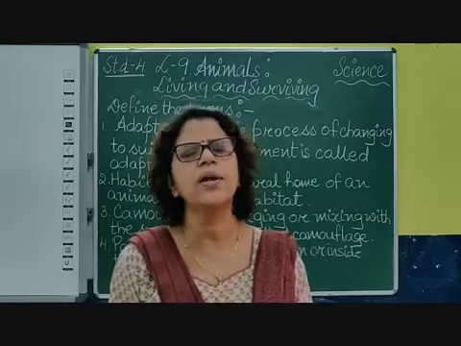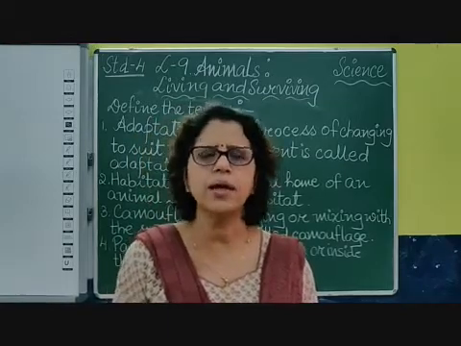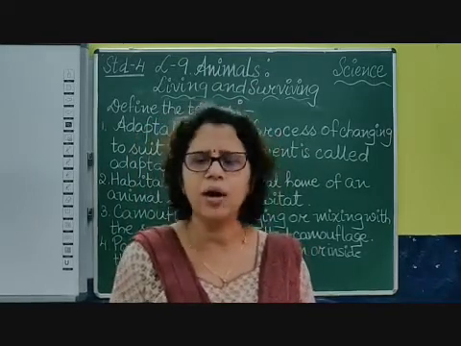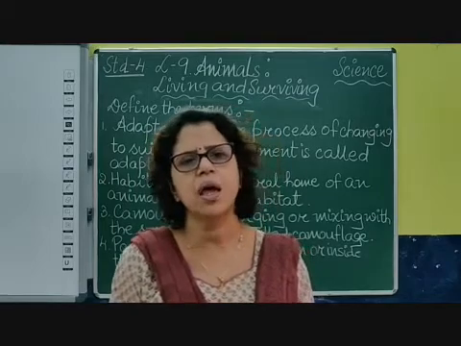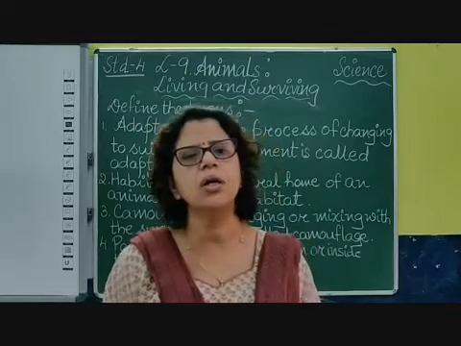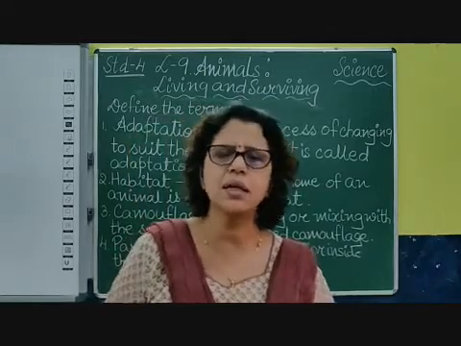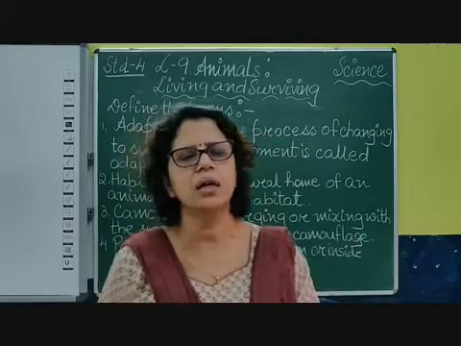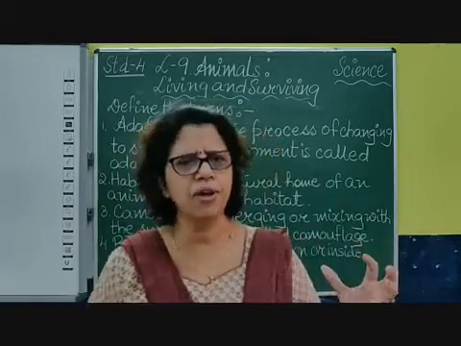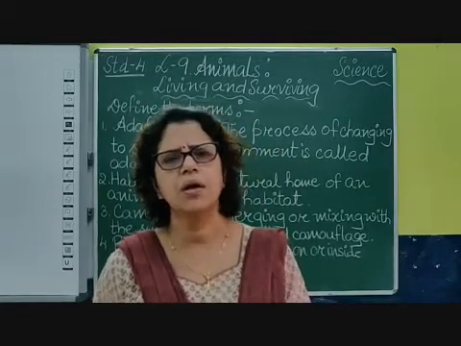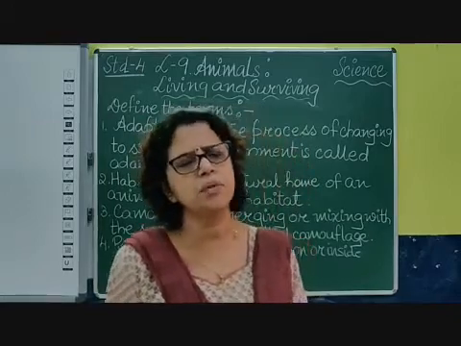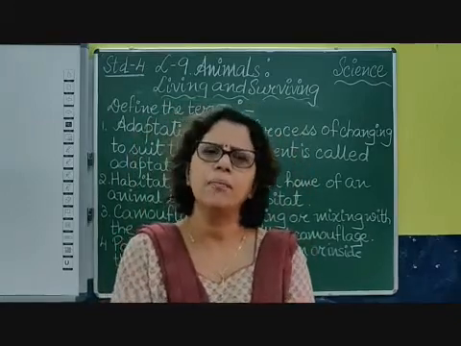Okay, so in this way we have studied some very new and interesting things in this chapter: how the terrestrial animals have strong and long legs. Aquatic animals have fins to move in the water. Amphibians, like the toad has the gill and the frog has the lungs to breathe. Then the arboreal animals have very strong claws and broad hip girdles. Then we talked about the aerial animal, that a bat is an aerial animal, but it is a mammal.